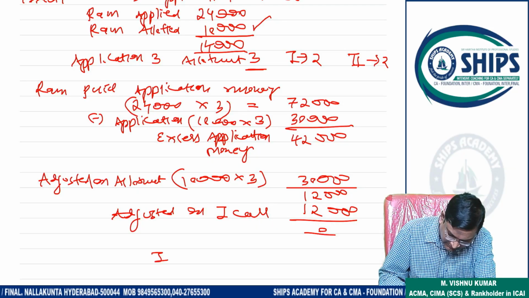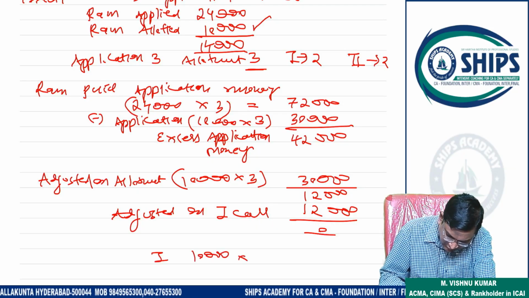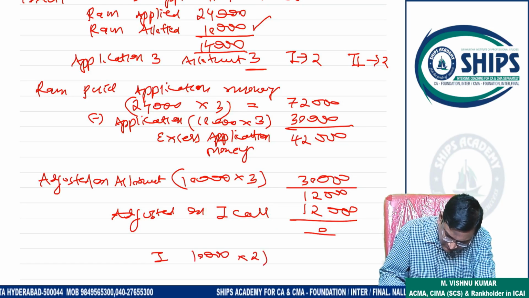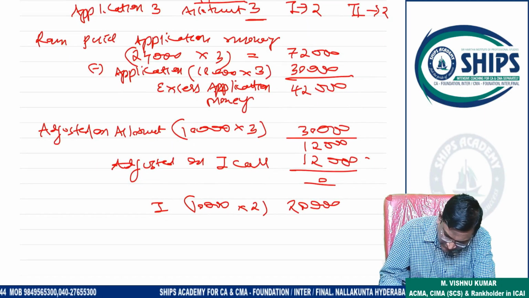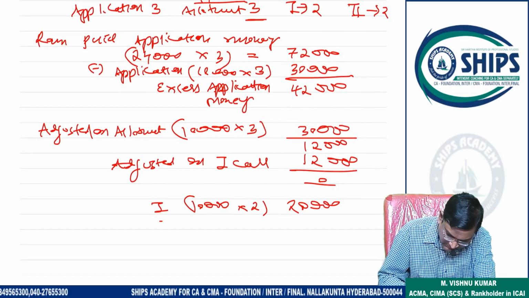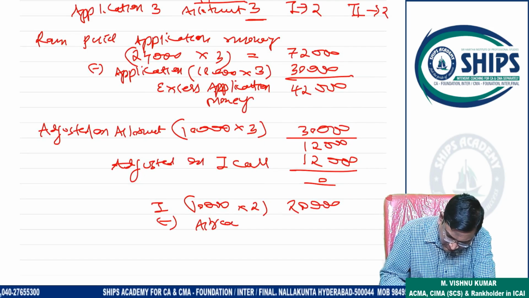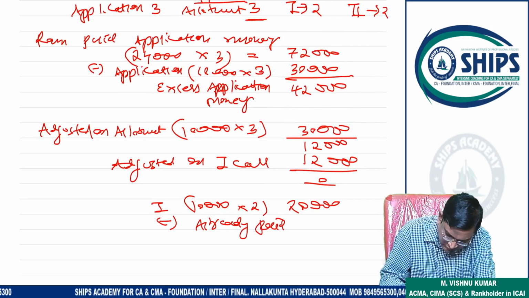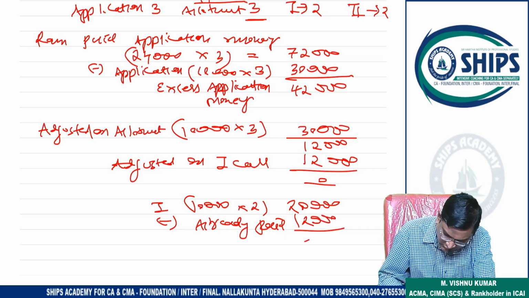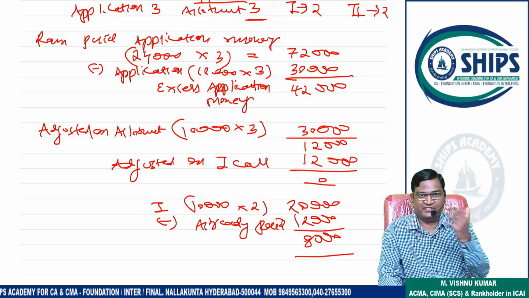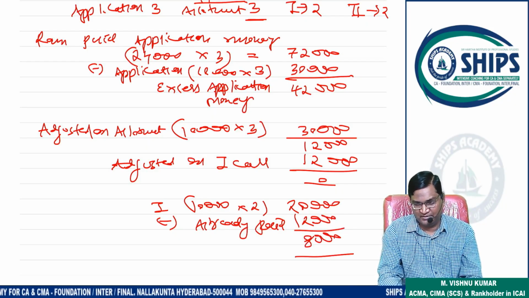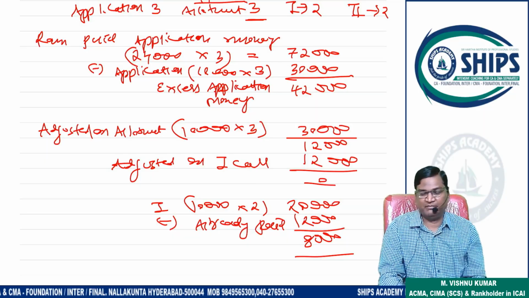So in future, when the first call is made, Mr. Ram has to pay 10,000 into 2 rupees, 20,000. But from this 20,000, how much has he already paid? 12,000. So finally he has to pay 8,000 only. Understand? In this way adjustment will take place.